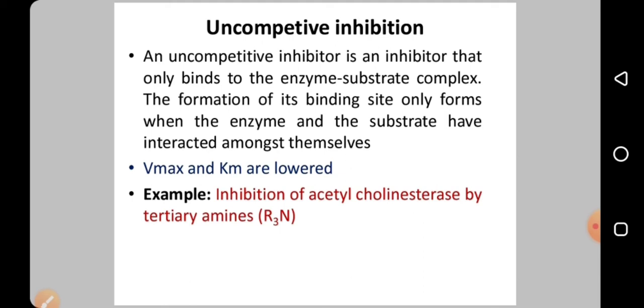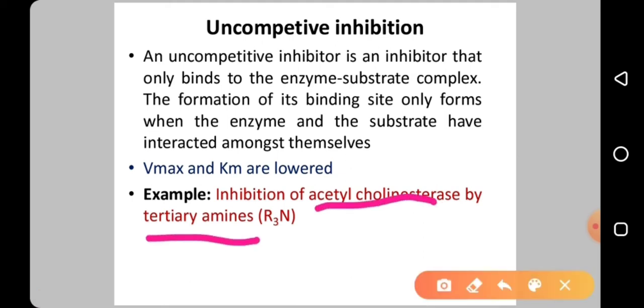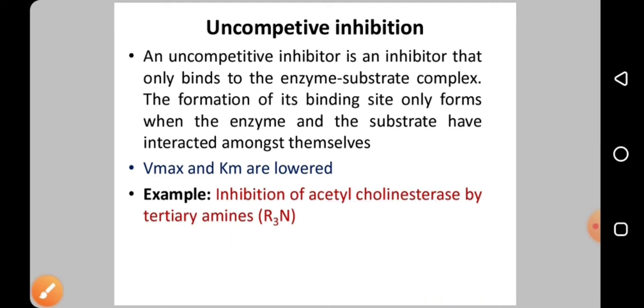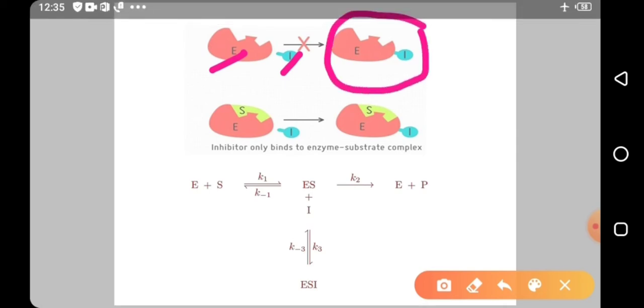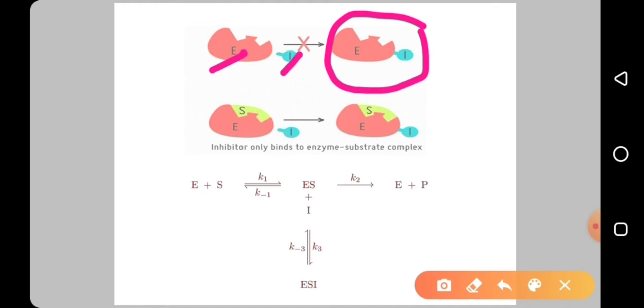So here both Vmax and Km are affected. The example is inhibition of acetylcholinesterase by tertiary amine. Here Vmax and Km are reduced, because it binds to the enzyme substrate complex only. You can see here the enzyme and inhibitor cannot form an enzyme inhibitor complex. This reaction won't happen because there is no substrate. When the substrate is bound, the inhibitor can bind and form ESI.